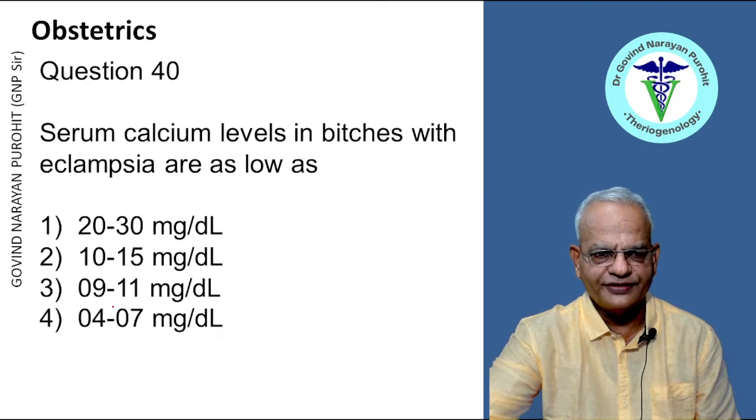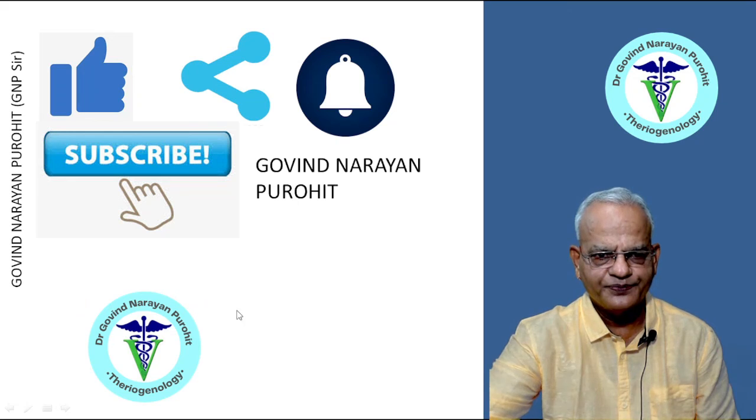You see, the normal serum levels in bitches are 9 to 11 milligrams per deciliter. So it cannot increase in bitches with eclampsia. So these two options are not correct. They can only decrease. So 4 to 7 milligrams per deciliter is the right answer, right?